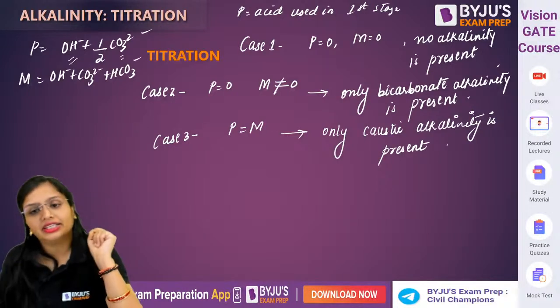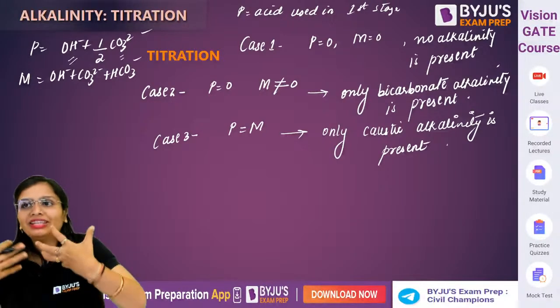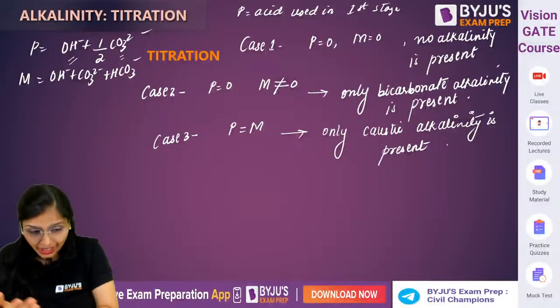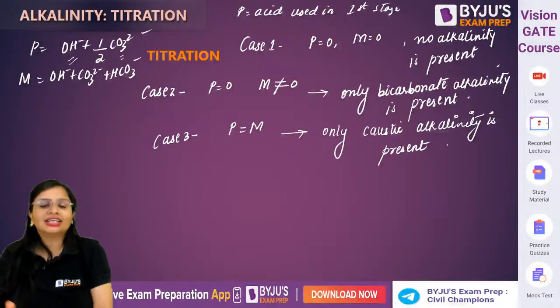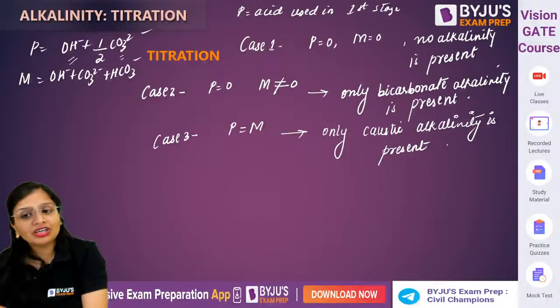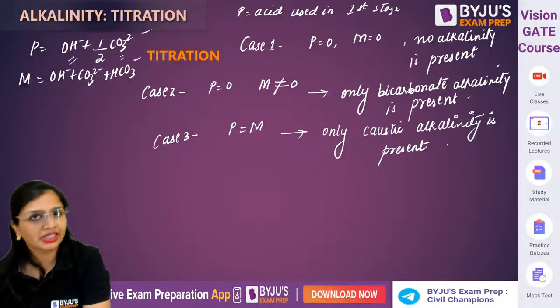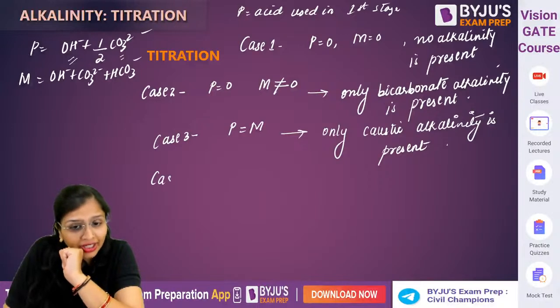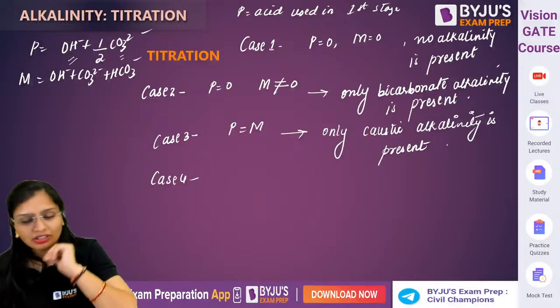Only caustic alkalinity is present. तो आप देखकर, just seeing the sample, you can't say that only caustic is there, bicarbonate is there. You'll get the value of P ml, you'll get the value of M ml, and then you will decide which type of alkalinity is present in water. Clear? Now, next, guys, if you are having any doubts, you are free to ask. There is nothing like that foundation.